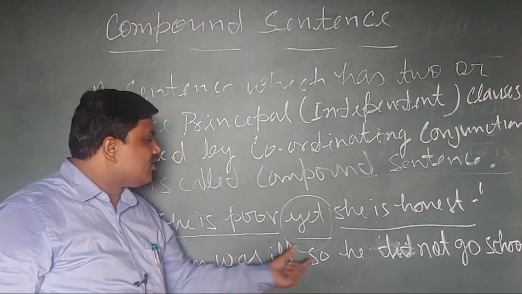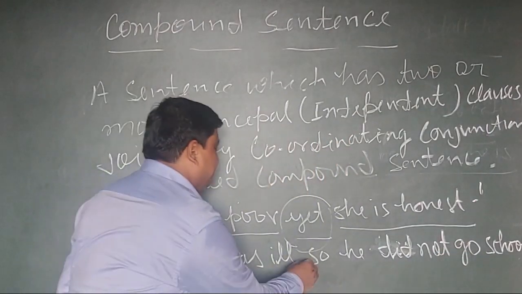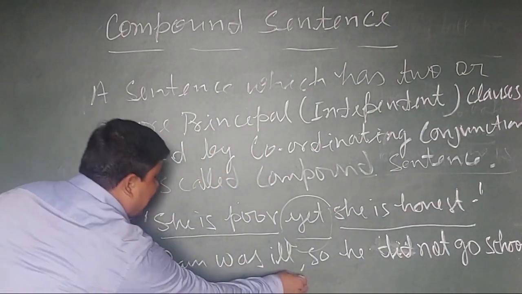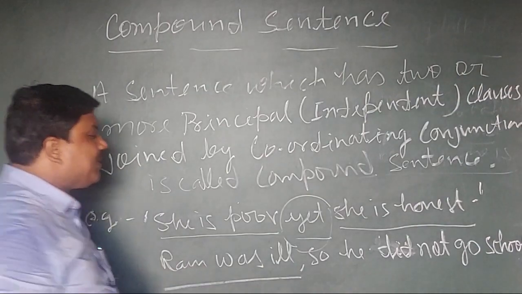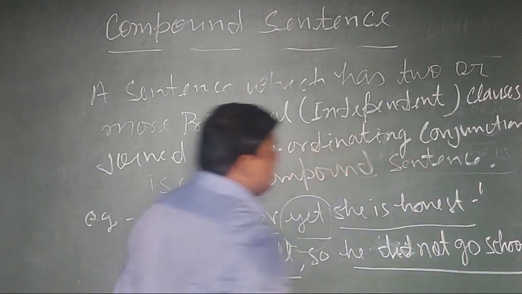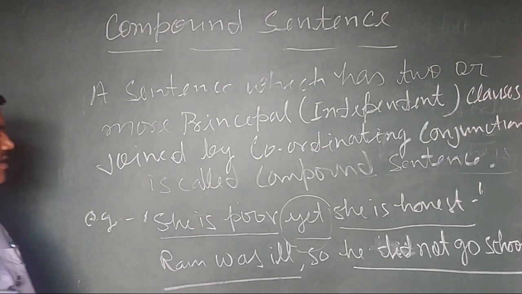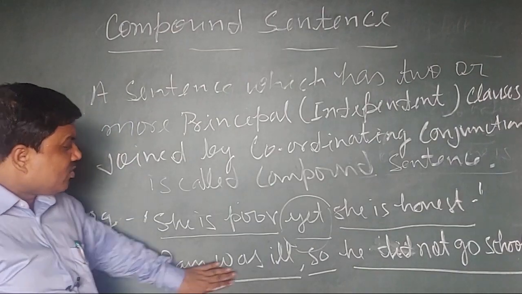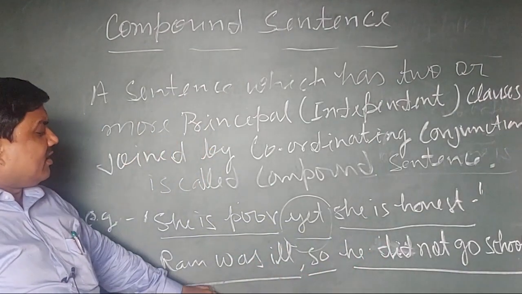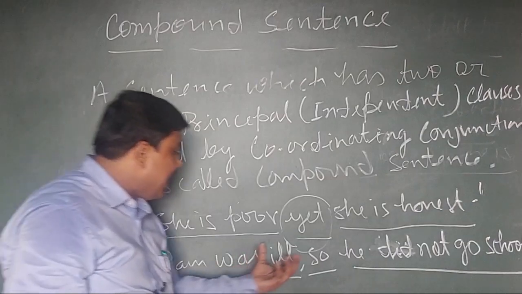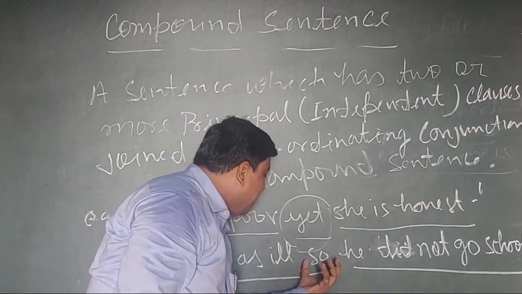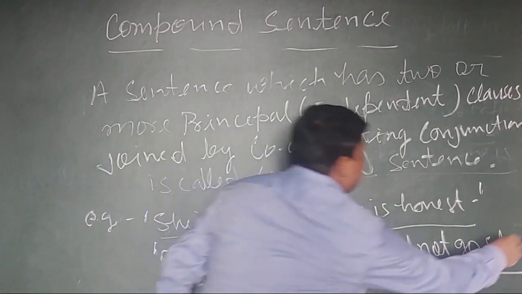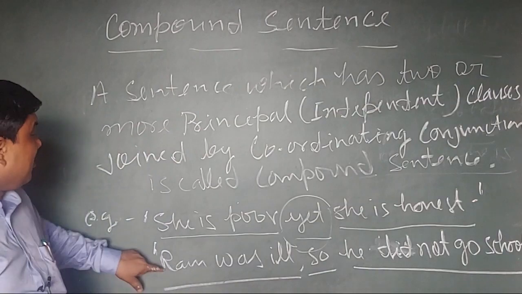It's very simple. Here "Ram was ill" is also a principal clause. "He did not go to school" is also a principal clause. Here "so" is a coordinating conjunction. It means two principal clauses are there, and both have been combined or joined by this coordinating conjunction. So this formation is a compound sentence.